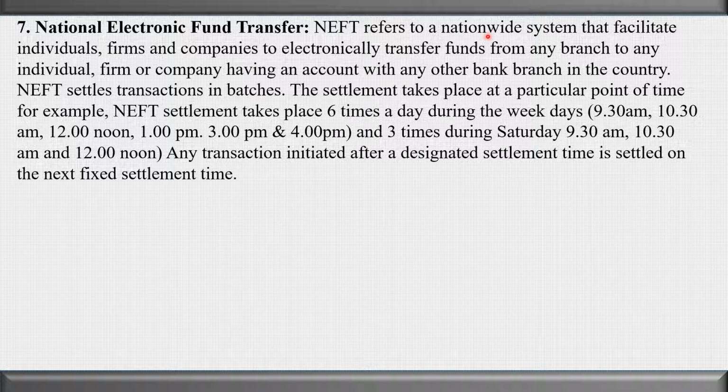NEFT refers to the nationwide system that facilitates individuals, firms and companies to electronically transfer funds from one branch to another individual, firm or company having an account with any other bank branch in the country. NEFT settles transactions in batches. This settlement takes place at a particular point of time only.